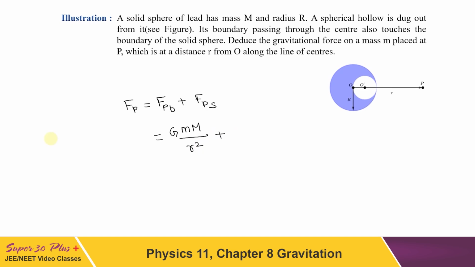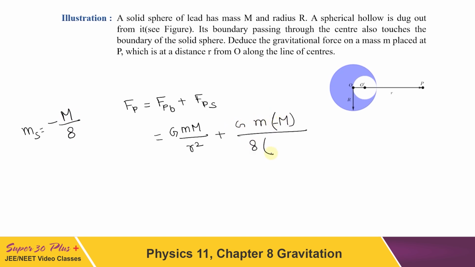Now the smaller sphere will be having mass that is 1 by 8 of the bigger one. So we can write mass of smaller sphere to be equal to minus m by 8, because we are assuming that it is made up of a material of the same density as the bigger one but having negative value. So its mass will be equal to minus m by 8, and if I apply it here, this will be G small m and then minus m by 8.